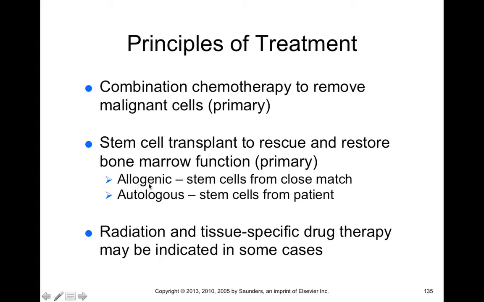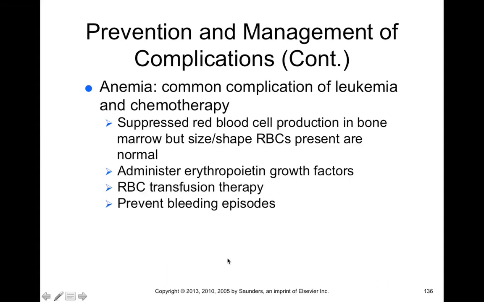bone marrow transplant. Now an autologous stem cell transplant is where you get stem cells from that same patient. So prior to radiation therapy and chemotherapy, you can harvest stem cells from the patient, store those stem cells, and then after the patient's undergone radiation therapy, you can give their own stem cells back to the same patient, and we call that an autologous transplant. Now, radiation and tissue-specific drug therapy can be indicated in some cases.